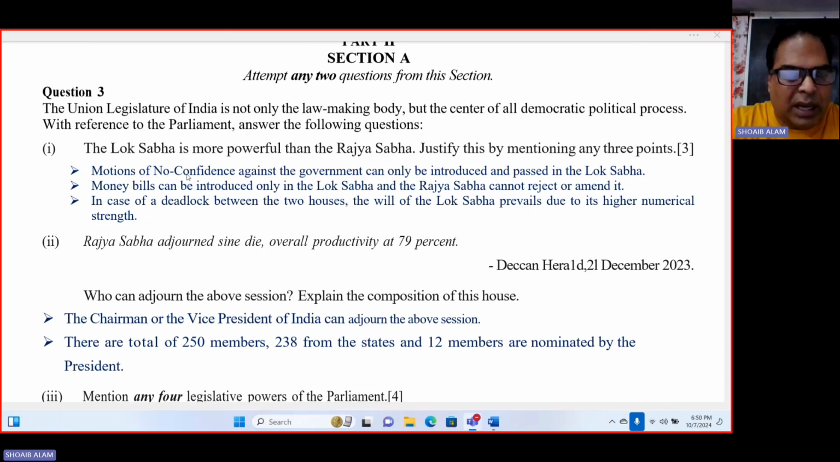So first of all, how is Lok Sabha powerful? Simple thing is that motion of no confidence can be passed only in Lok Sabha. Money bills can be introduced only in Lok Sabha. In case of deadlock between the two houses, the will of Lok Sabha prevails due to higher numerical strength. So definitely government can be formed in Lok Sabha only. So these are some of the points which can justify the power of Lok Sabha. That means Lok Sabha is more powerful than Rajya Sabha.